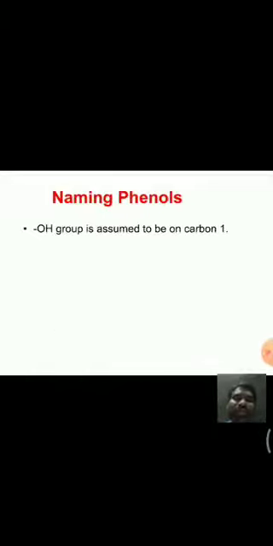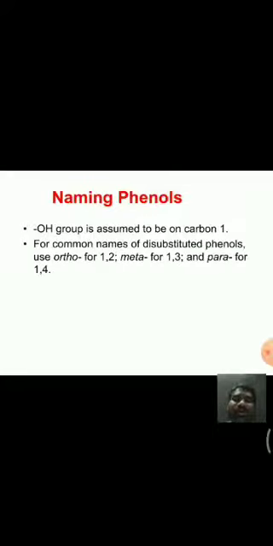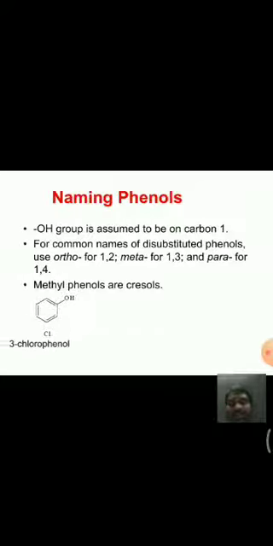And naming phenols, we will go through these phenols in the coming classes. Phenols means having OH group and aromatic carbons. So a number of groups are there, we will go through with them in the coming classes.